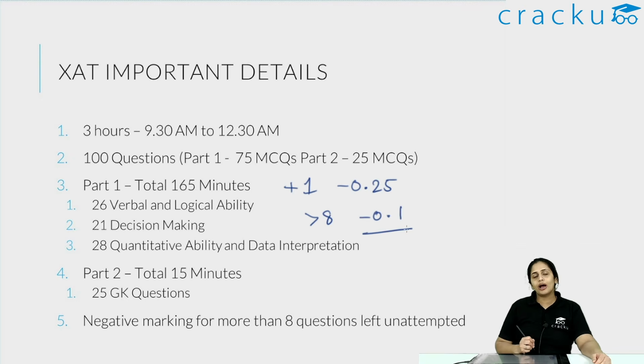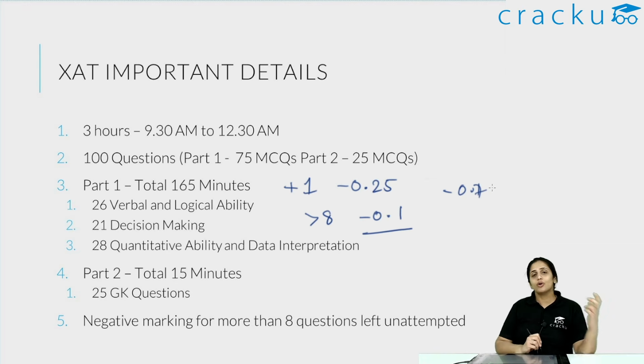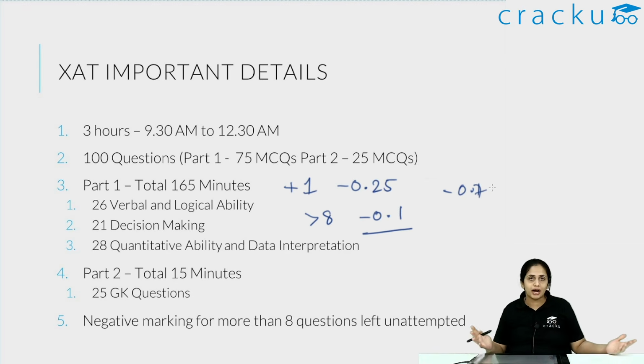So suppose you have left 9 questions unattempted, you will get minus 0.1 marks deducted from the whole score. Suppose you have left 15 questions of these 75 unattempted, then for the additional 7 questions that you have left unattempted, you will get 7 into this, so that will be 0.7. So you have to remember, you can't leave large parts of the paper unattempted because there will be some penalty for it.